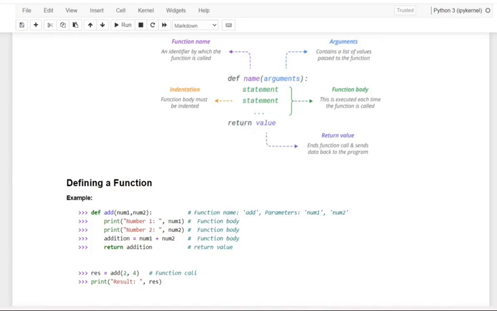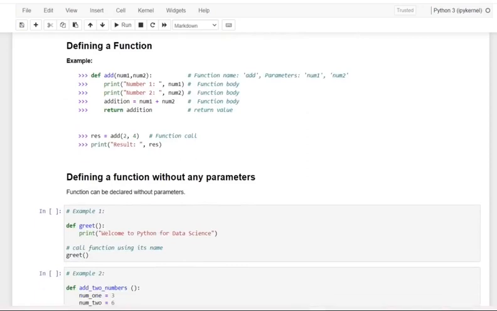Here is an example of how to make use of two parameters. We are going to define a function called add. You want to add these two numbers, and the resultant, the sum of the two numbers, you have to return as a value.